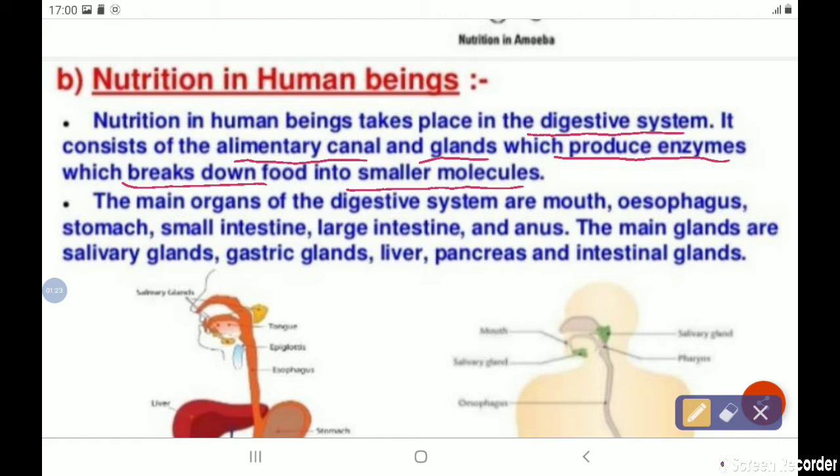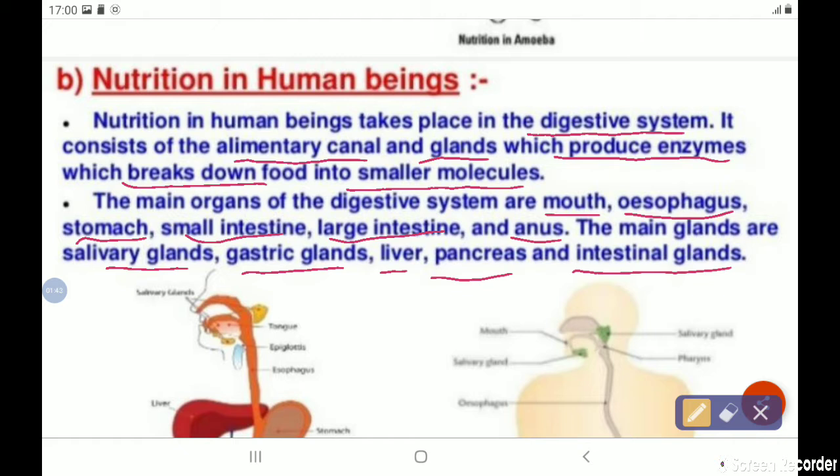Let's see what are the main organs of our digestive system. So the main organs of our digestive system are mouth, esophagus, stomach, small intestine, large intestine and anus. The main glands are salivary gland, gastric juice, liver, pancreas and intestinal glands.